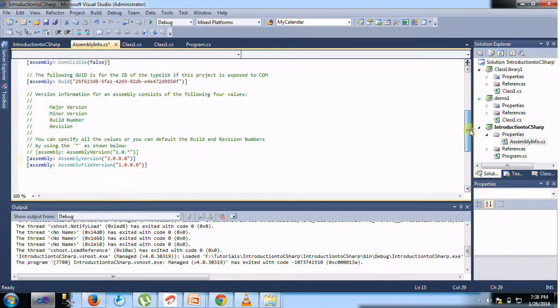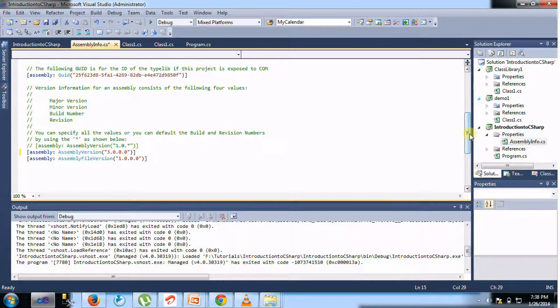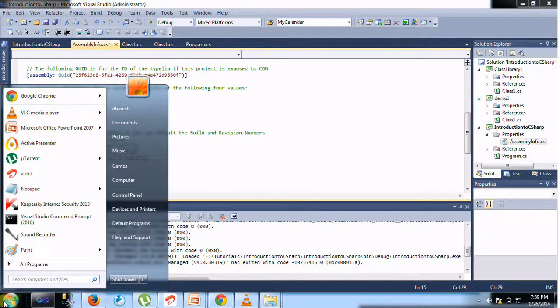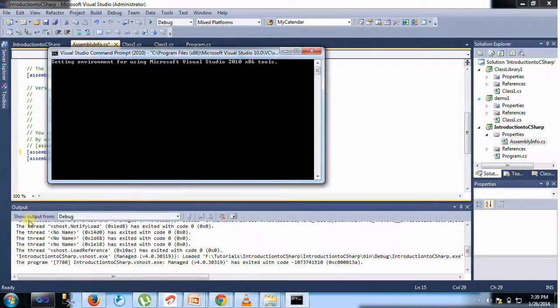And the fourth part is the public key token. Without a public key token, we cannot include our assemblies into the GAC. So how do we get these public key tokens in our assemblies? With the help of the Visual Studio command SN, strong name. This is the Visual Studio command prompt. Type SN, strong name, and put hyphen k.